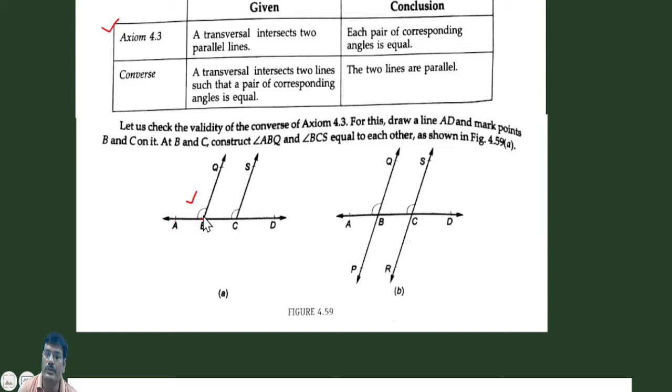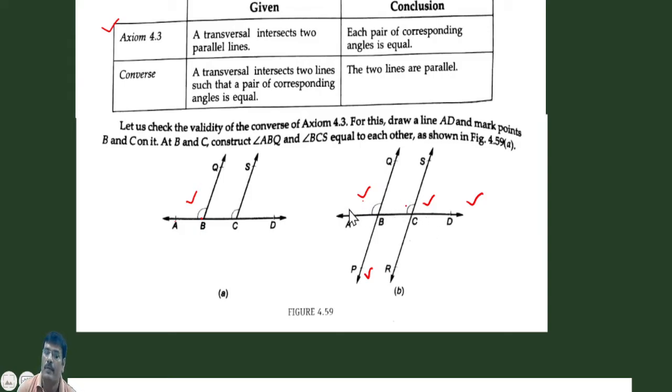If we produce B up to P and C up to R, we observe that line PQ and line RS are intersected by the transversal AD at points B and C. From the construction we observe that this angle is equal to this angle, and this is nothing but a pair of corresponding angles.